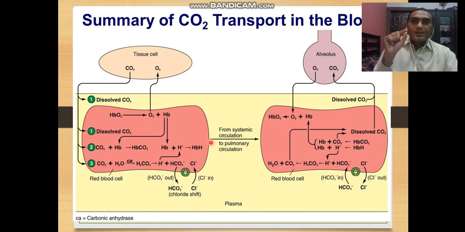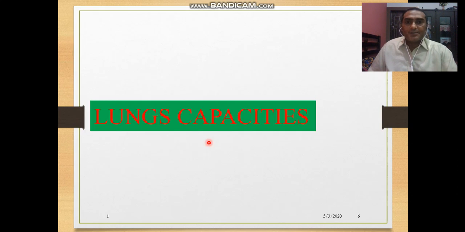So carbon dioxide transport, again you can see, occurs by the help of RBCs. About 5% is dissolved, and 95% of transportation occurs by the help of RBCs.